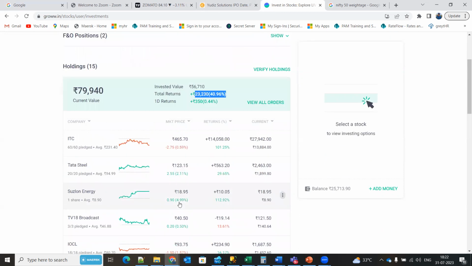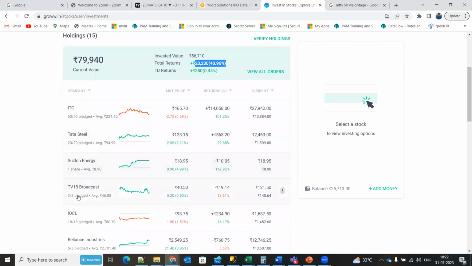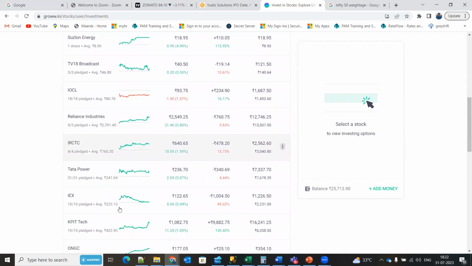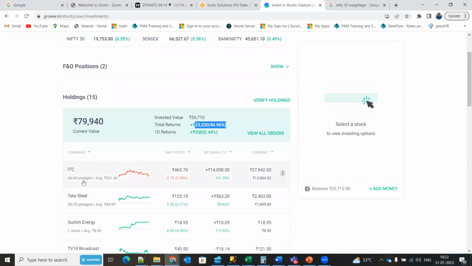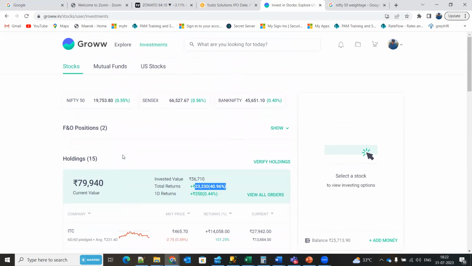You can buy any number of shares. Like I've bought 60, 20, 1, 3, like that. I have a lot of segregation. You can buy 6,000 shares, or 6 crores worth. It varies.